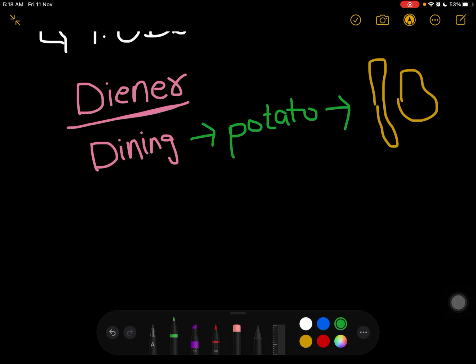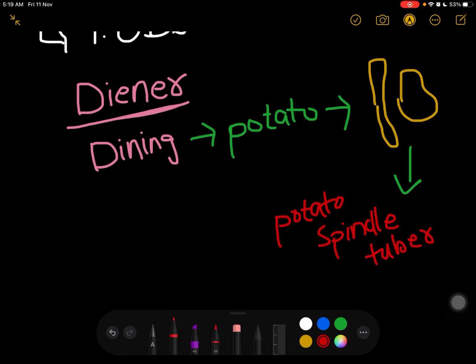So he researched this potato and found that it is infected by a disease known as potato spindle tuber disease.